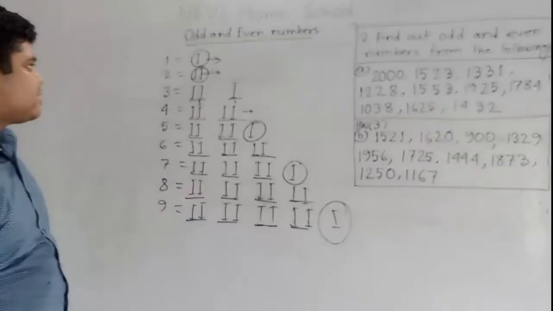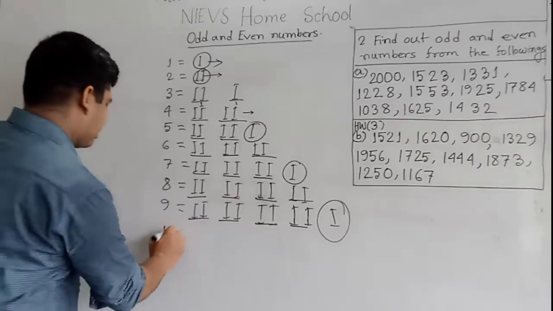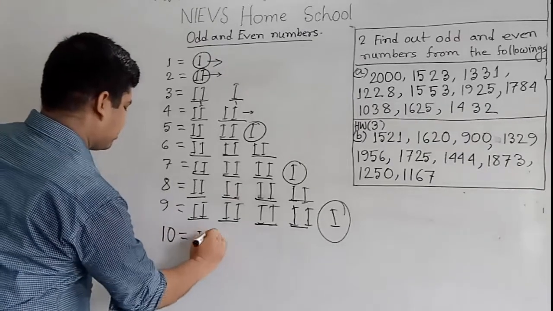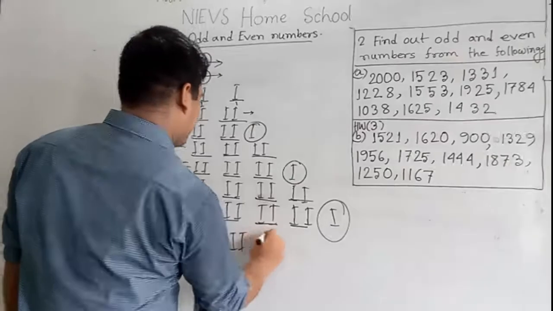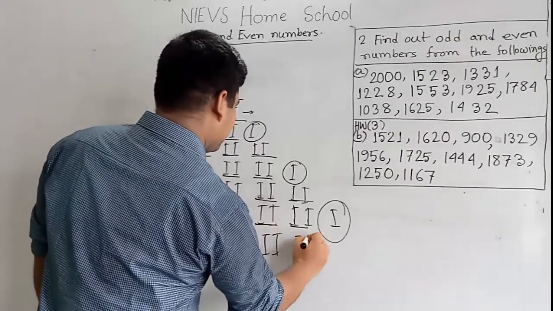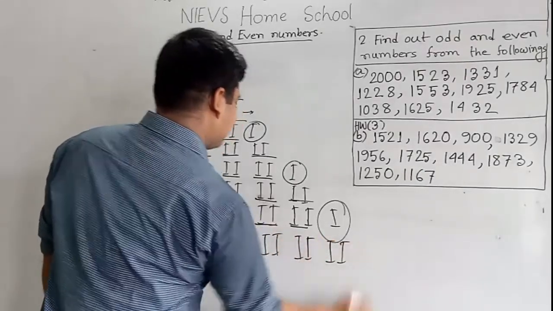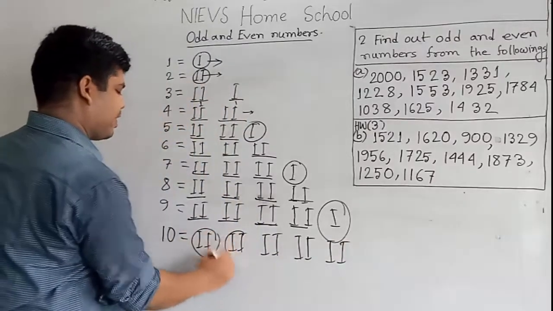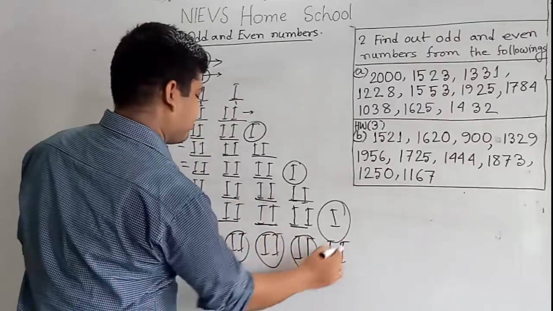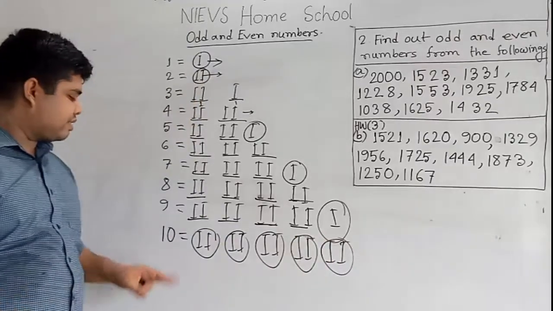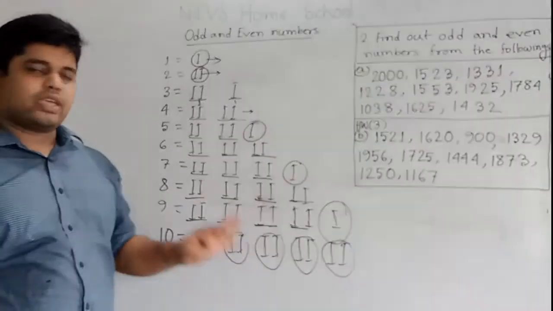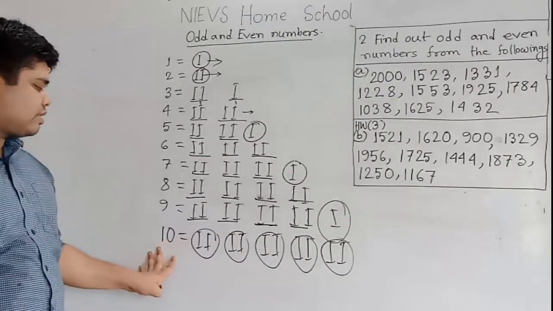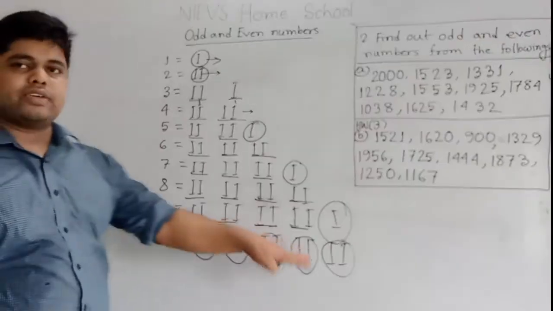My dear students, now we write 10. 1 pair, 2 pair, 3 pair, 4 pair and 5 pair. That means 10 is an even number because it makes 5 pairs.